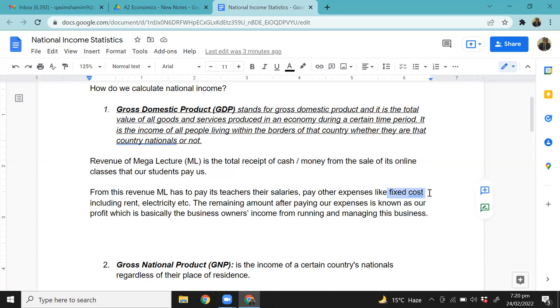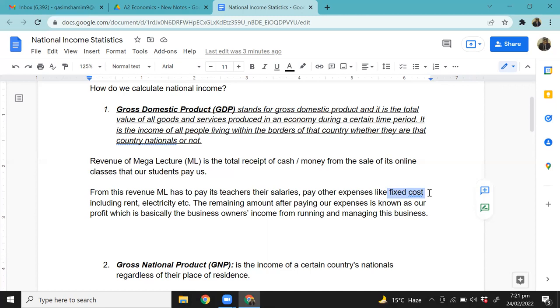Yeah. So GNP and GDP? No. GNP is another form of GDP. We are coming to that. Right now, we have just discussed GDP, gross domestic product. So what I'm saying is that in some places, I might be using this definition of GDP as the total value of goods and services produced in a country, and if I say that GDP is the total income of all the people who are living in a country, the two statements are the same. There's absolutely no difference. That's what I'm saying.